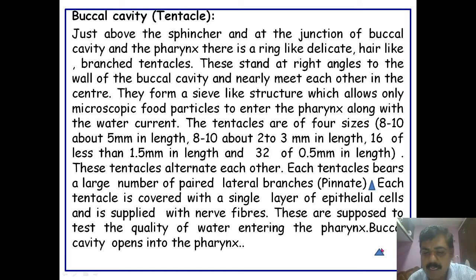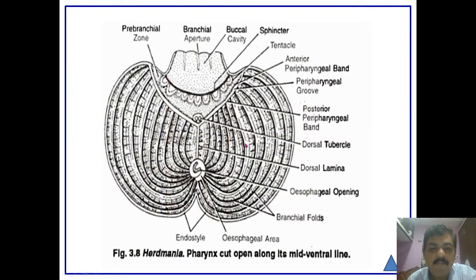The buccal cavity opens into the pharynx region, where the numerous stigmata or pharyngeal gill slits are present. So first is the branchial aperture or mouth, which leads into the buccal cavity. After the buccal cavity there is a sphincter, and the sphincter leads to the many tentacles, and these tentacles lead to the pharyngeal part or the pharynx portion.